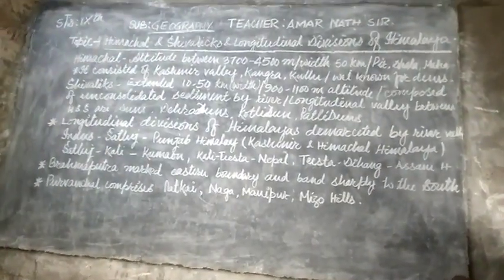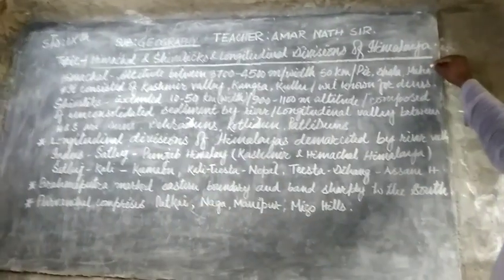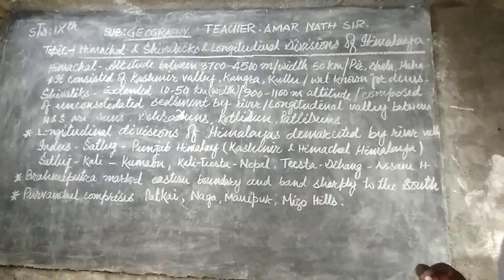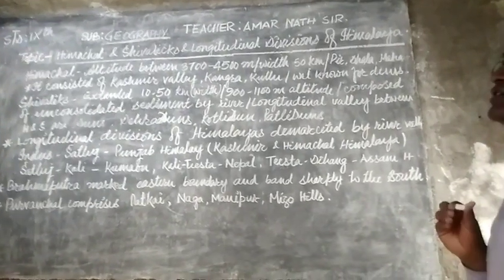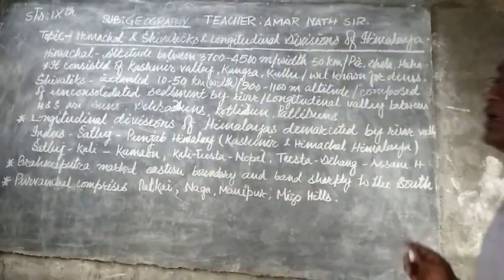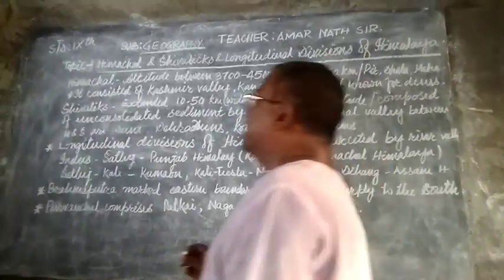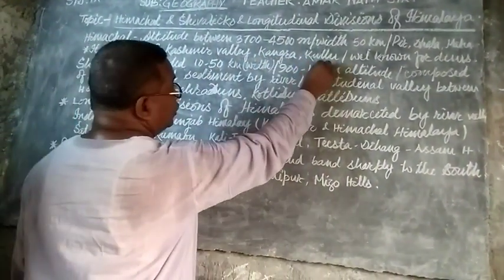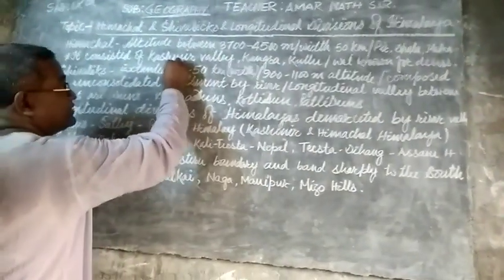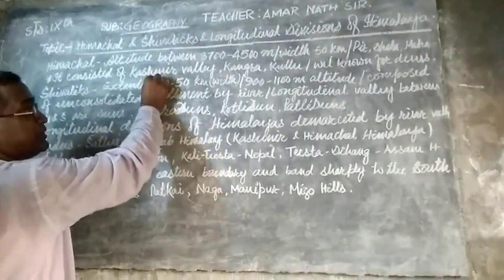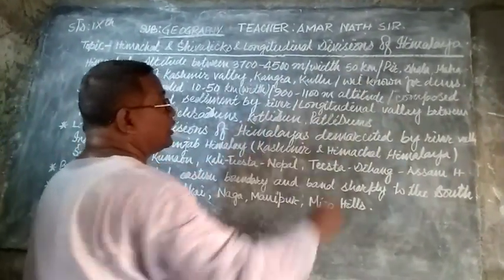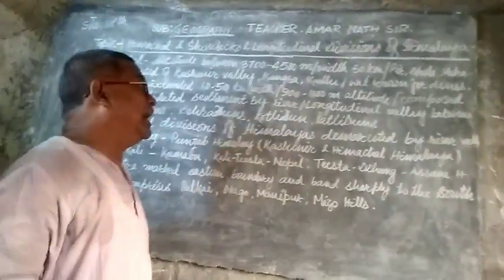Not only these higher parts, now we consider the lower parts, the valleys. Himachal consists of Kashmir Valley, Kangra Valley and Kullu Valley. Kashmir Valley lies in the Jammu and Kashmir region, while Kangra Valley and Kullu Valley are situated in Himachal Pradesh.